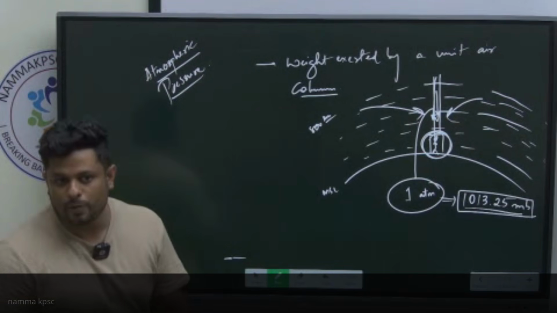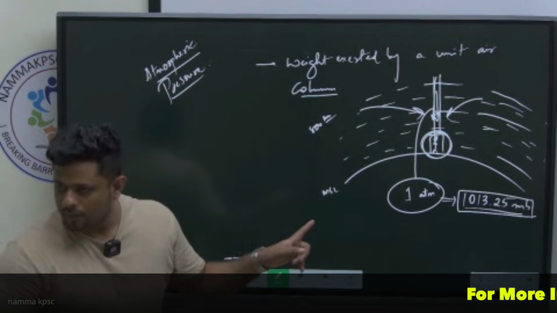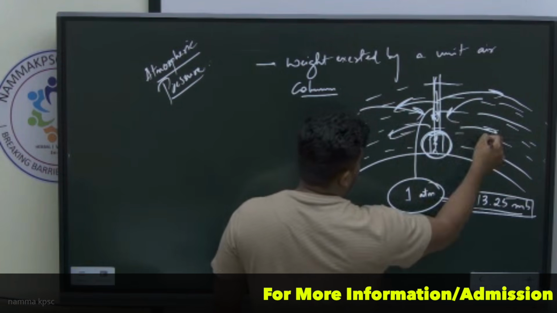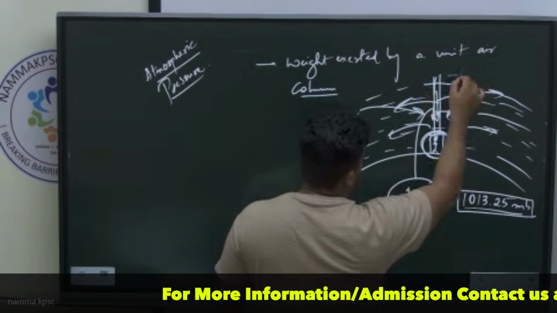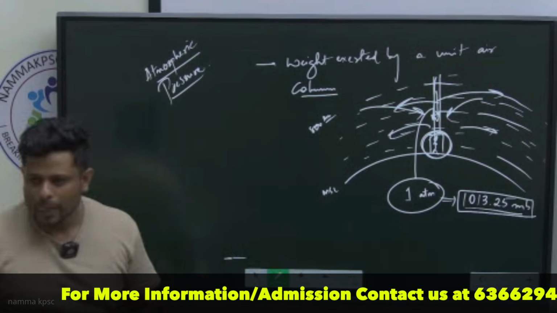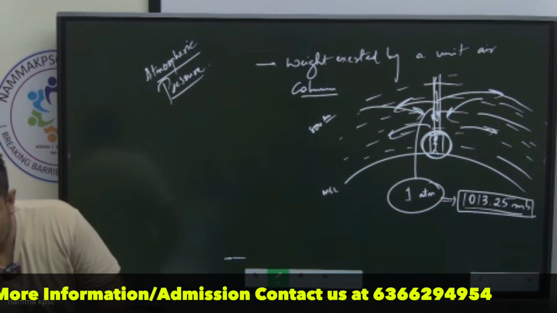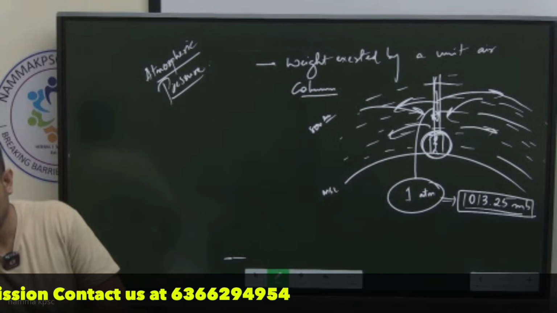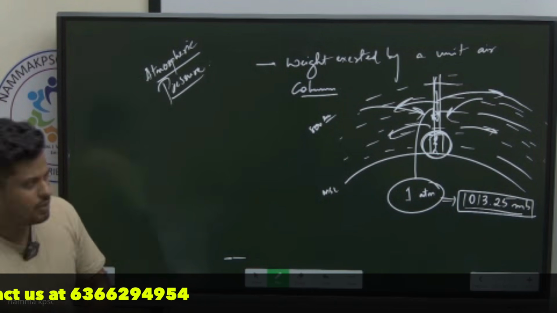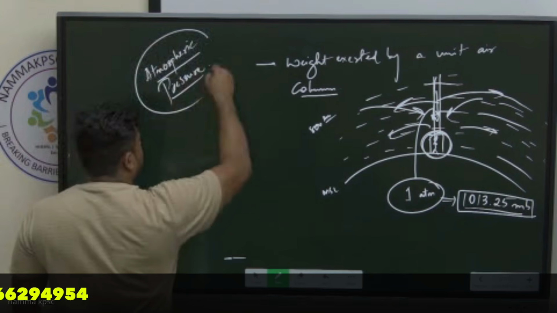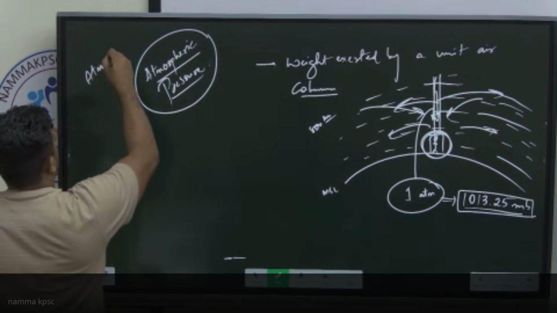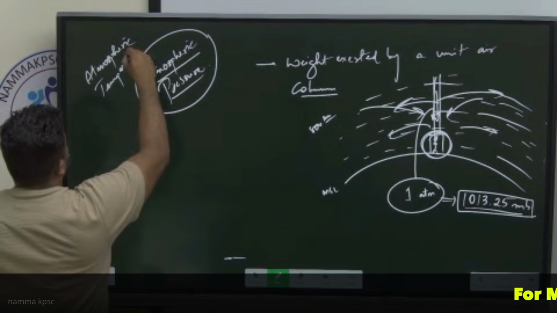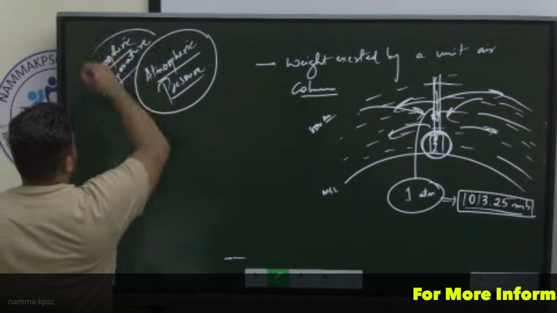Yes, such a condition would be called high pressure. Correct? If for whatever reason the winds move away from the top of Abhishek, Abhishek will experience less weight of the atmosphere. So that condition is what we call low pressure. This mechanism is what we utilize to understand the winds. Combining atmospheric pressure and atmospheric temperature, if I combine these two variables, I can arrive at the patterns of wind movements.